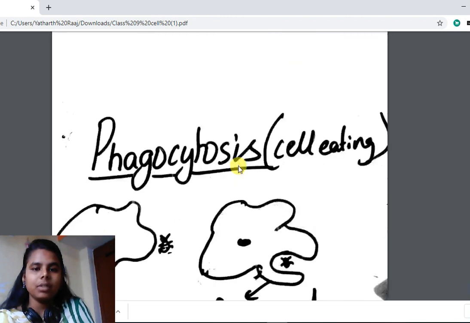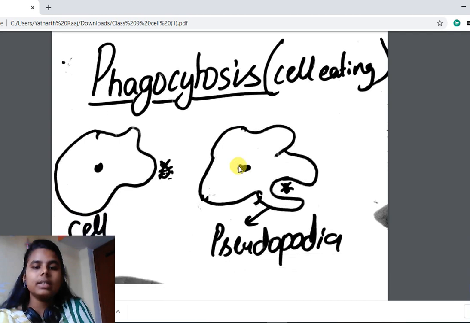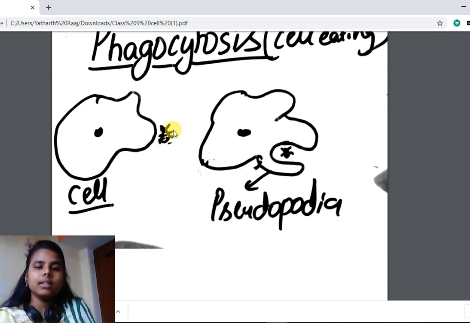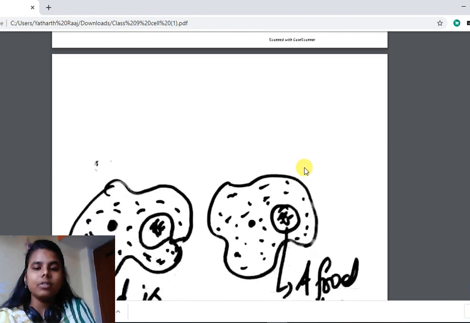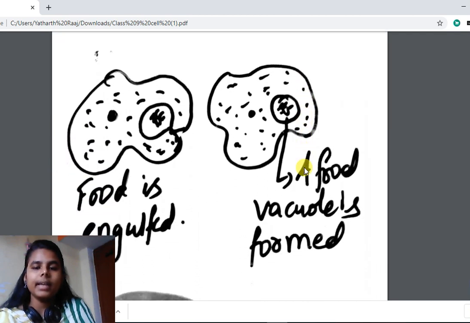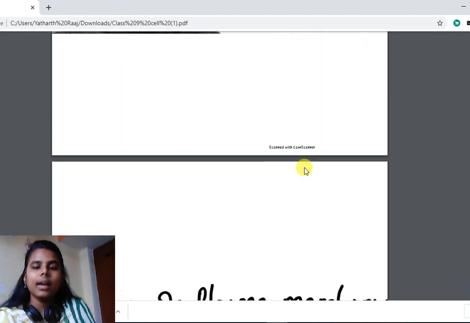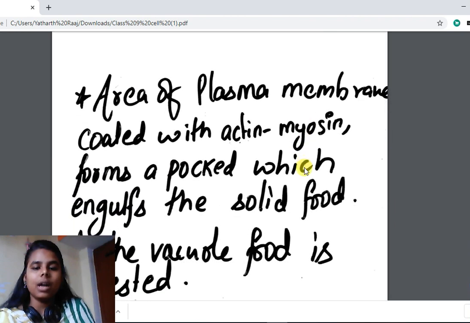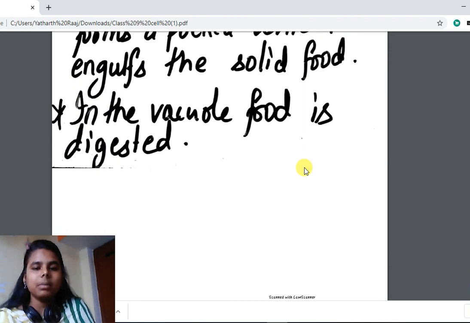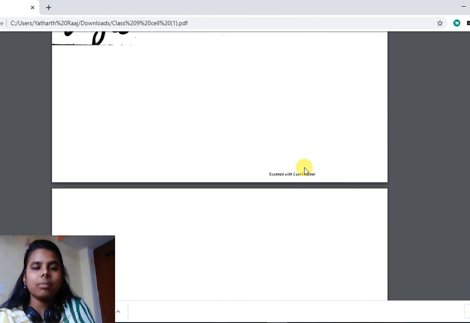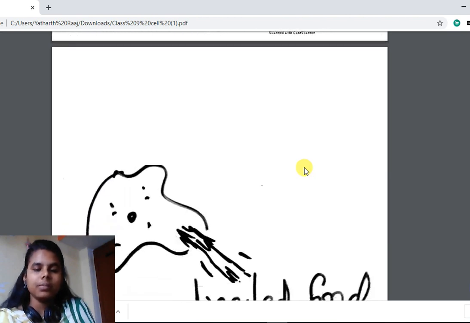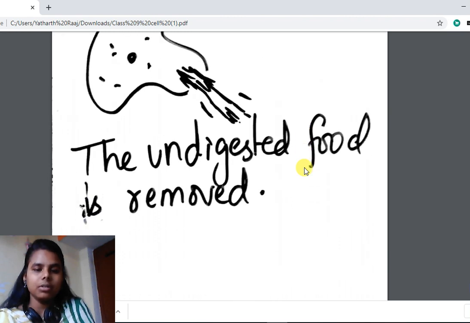Let me repeat it once. Phagocytosis is cell eating. The cell senses the food, then the plasma membrane coated with actin myosin starts forming a pocket-like structure. With the help of pseudopodia, it forms a food vacuole. Inside the food vacuole, food is digested by the enzymes released by the cell, and the waste material is thrown out of the cell by the plasma membrane. The plasma membrane ruptures from some part, and the undigested food is thrown out.